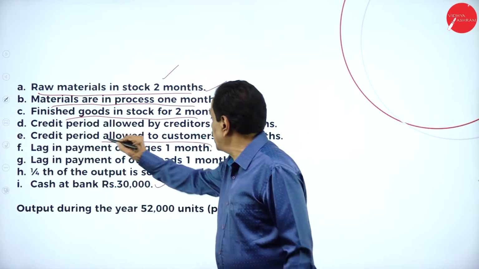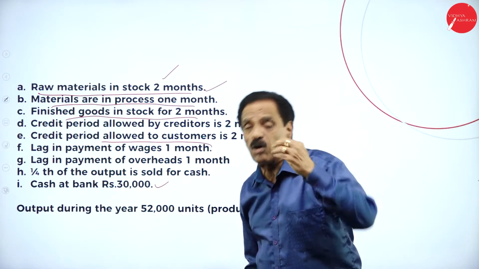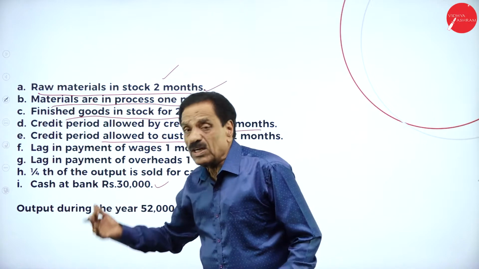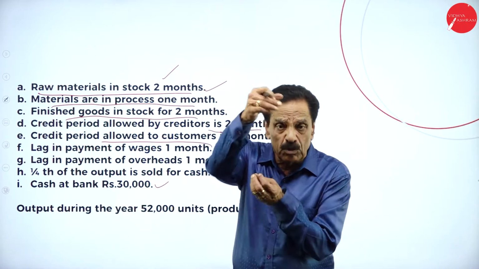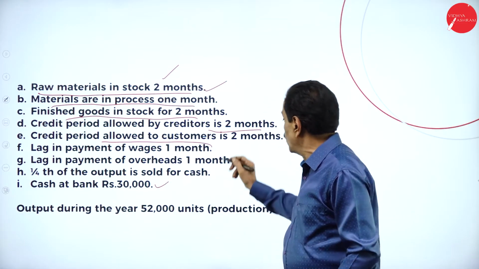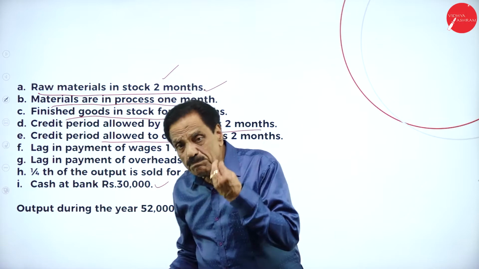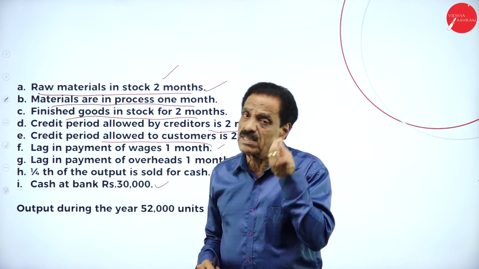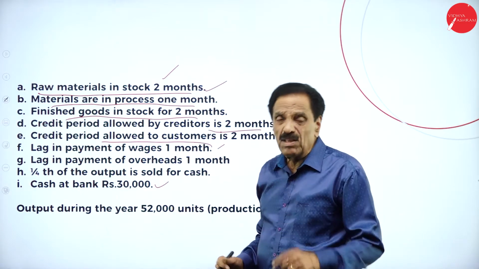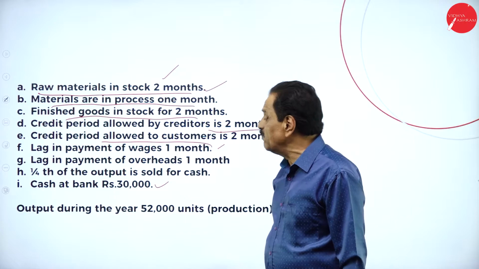Then, credit period allowed by creditor. We have to pay the creditor for purchase of material. How many months you have taken? 2 months you have taken. Credit allowed to customer. We ask him to pay and we collect from the customer after how many months? 2 months. Lag in payment of wages 1 month. We pay the wages after 1 month. It's outstanding. Then lag in payment of overhead also 1 month. The overhead expenditure also going to pay after 1 month is considered.